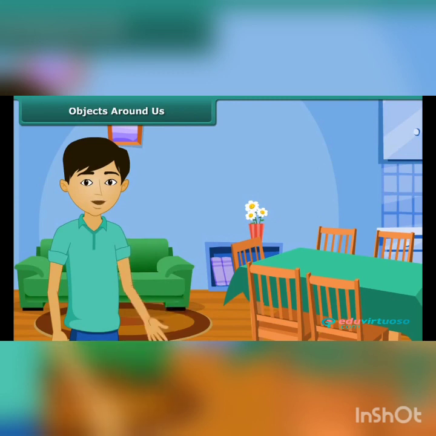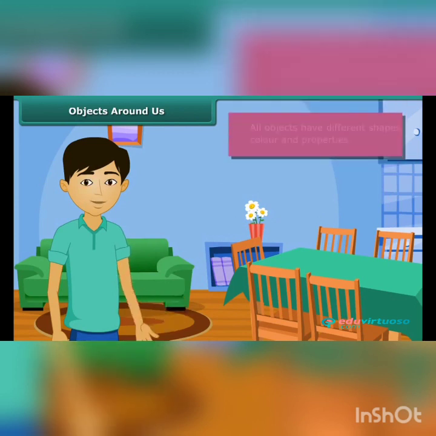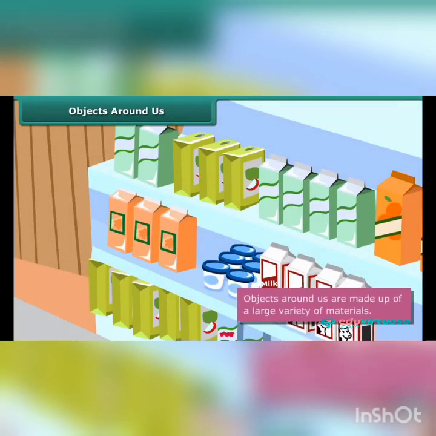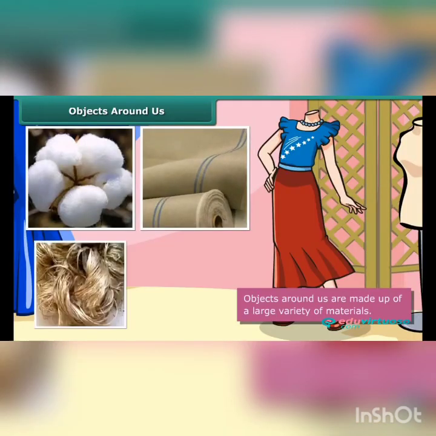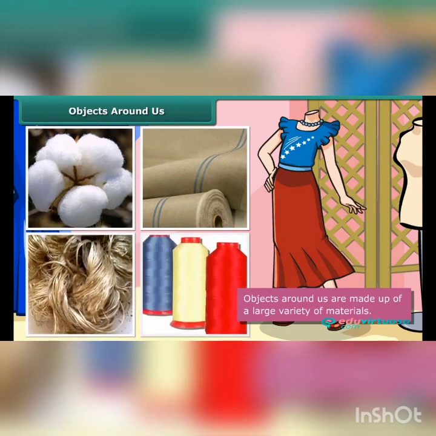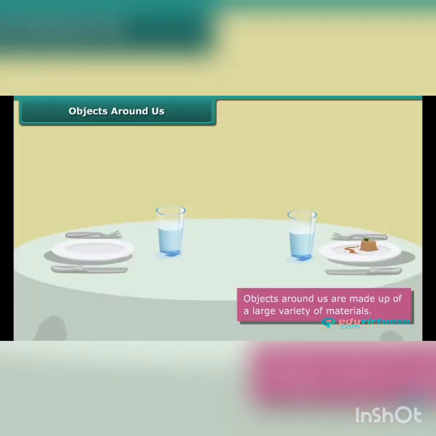Based on our observation, we conclude that all objects have different shapes, colors, and properties. All objects around us are made up of a large variety of materials. Clothes are designed from cotton, linen, jute, and nylon, etc. We use stainless steel or plastic crockery in our homes.